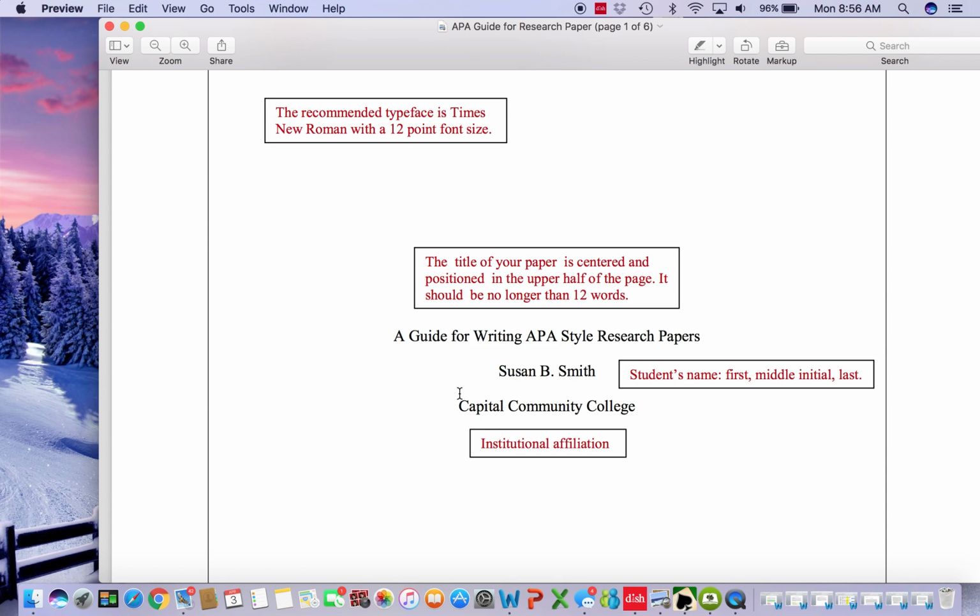After your title, then you will put your first name, your middle initial with a period, and your last name. And then you will put the name of the college. This is Ozarka College.